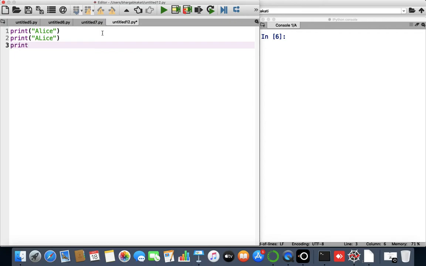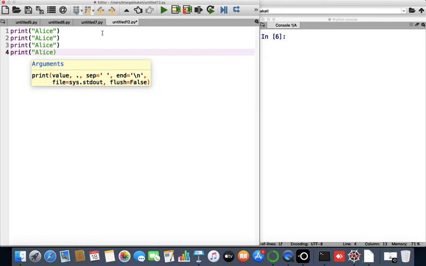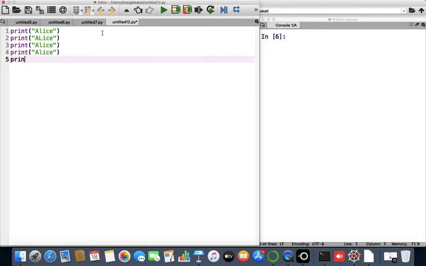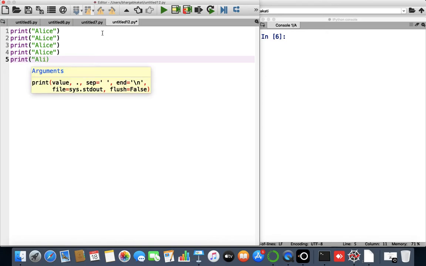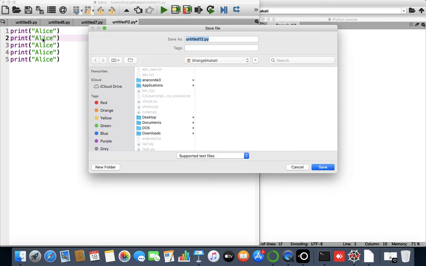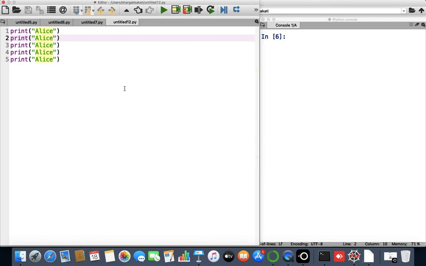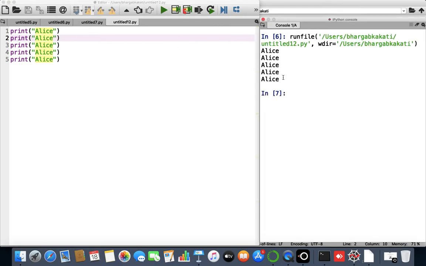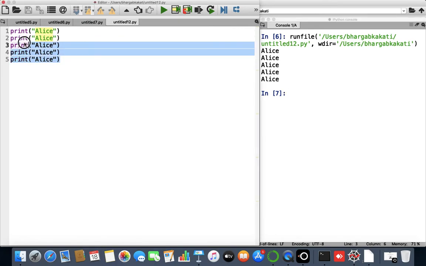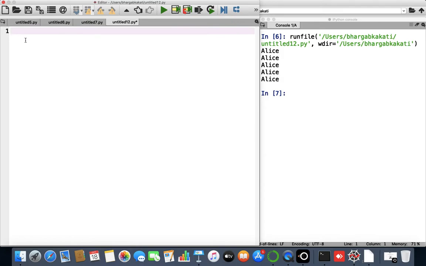Okay, I'll write print Alice. Print Alice. As you can see, it is taking a lot of time unnecessarily. Why unnecessarily? Because I am doing the same task again and again. Now, if you are doing the same task again and again, then you can put it under automation. So if I run it, I get the name printed 5 times. Now, instead of doing this, I can just do it in only 2 lines. How to do it? Just use the concept of for loops.